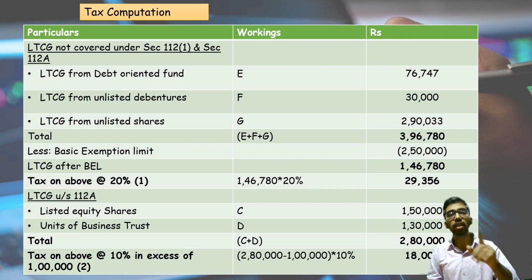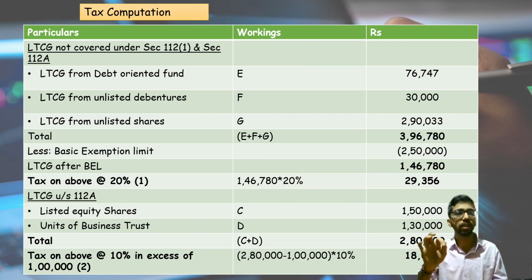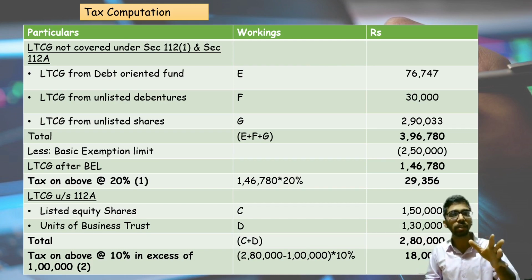Next, LTCG under section 112A, specified section, listed equity shares where STT has been paid, 1.5 lakh, unlisted business trusts where STT has also been paid, that is 1.3 lakh. Total comes around 2.8 lakh. Up to 1 lakh, no tax will be leviable. Over and above 1 lakh, for the excess amount, 10% will be leviable, that is 18,000.